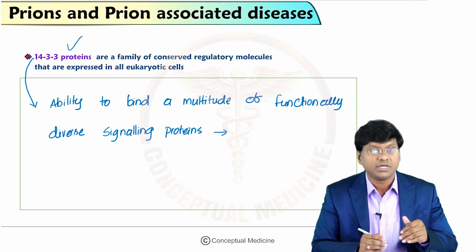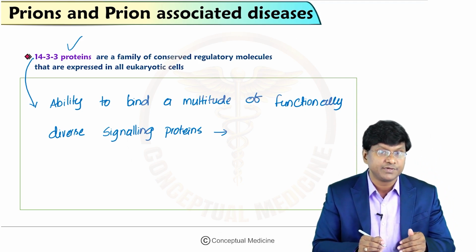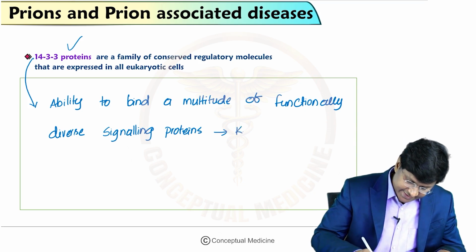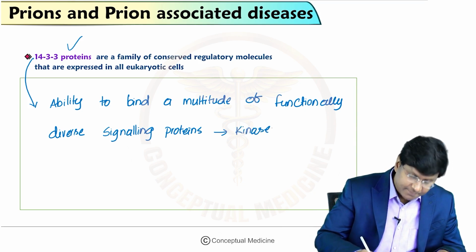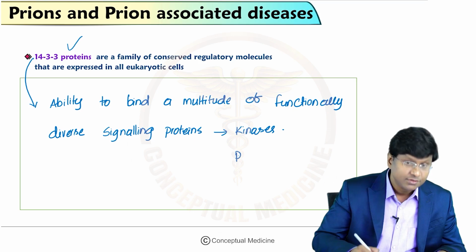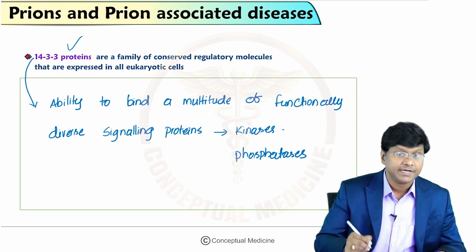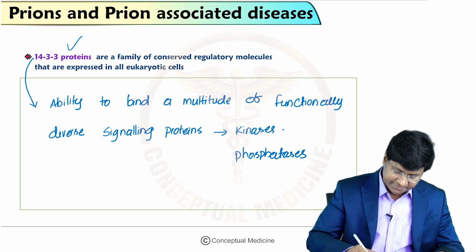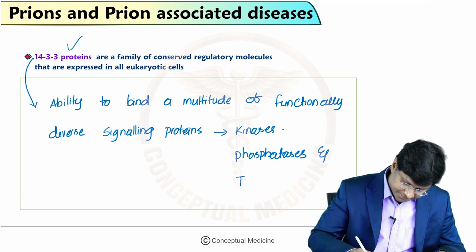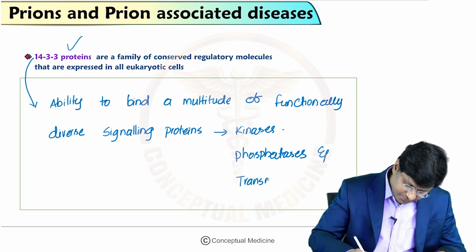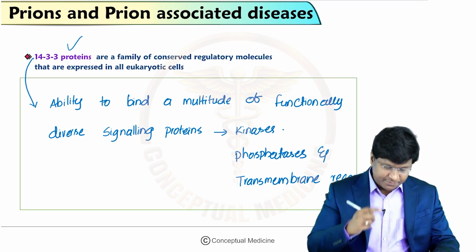So what are those functionally diverse signaling proteins? That includes kinases, then phosphatases, and transmembrane receptors.